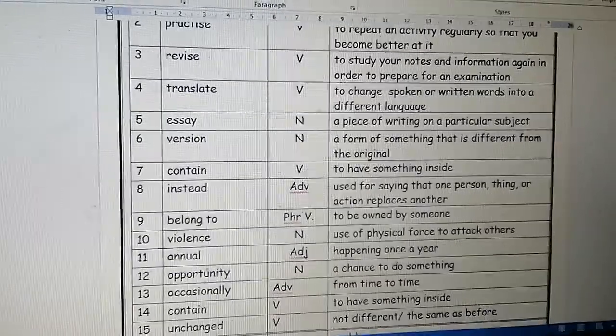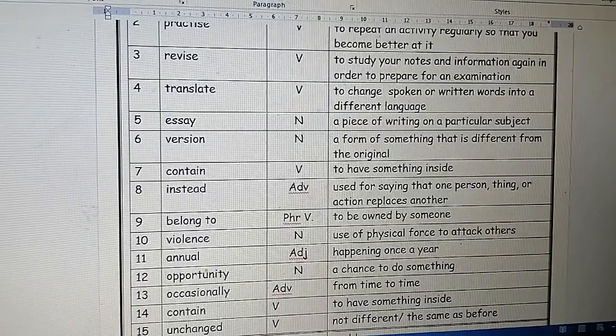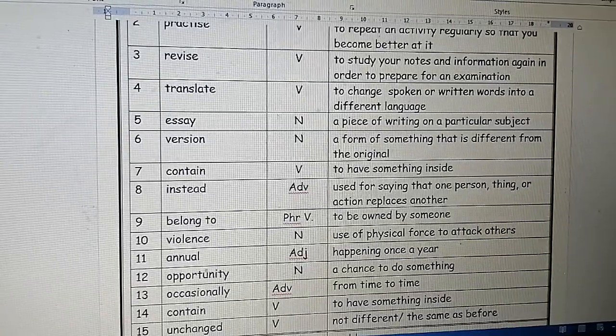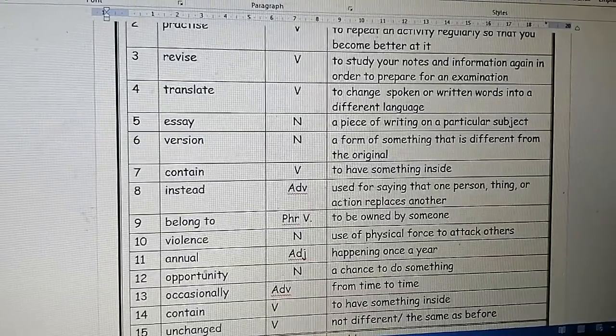Number 12, opportunity. It's a noun, a chance to do something. Opportunity, noun, a chance to do something. For the last time, opportunity, it's a noun, a chance to do something.